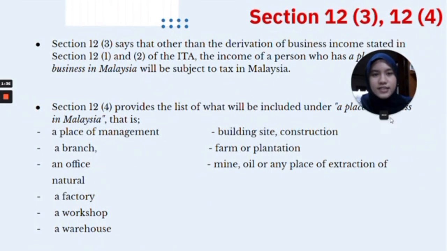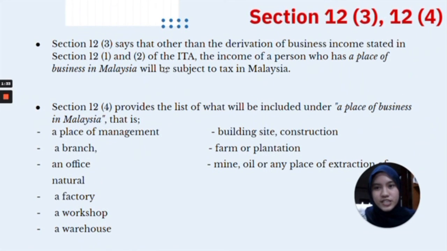Here is Section 12, Subsection 3. It says that other than the derivation of business income stated in Section 12.1 and 2 of the ITA, the income of a person who has a place of business in Malaysia will be subject to tax in Malaysia. Section 12.4 provides a list of what will be included under a place of business.